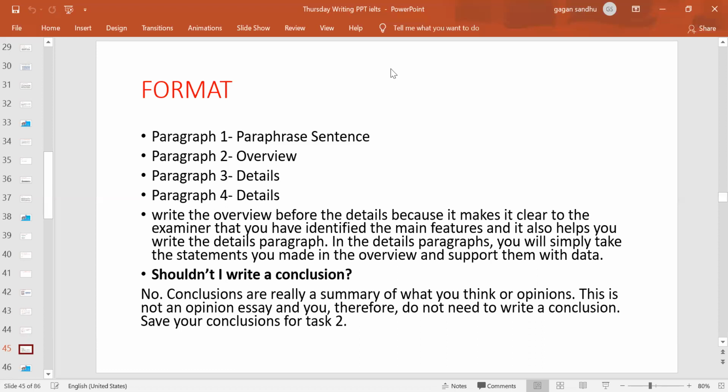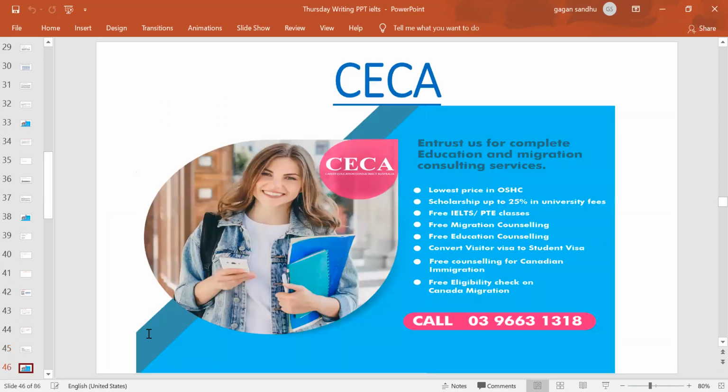They're not asking what you think, what the future trend will be, or what recommendation you give. Nothing. It's just whatever you can look at in the diagram that you are describing. So don't write any conclusion, because it definitely won't help you get good marks. This is the pattern you need to follow to grab more marks here.